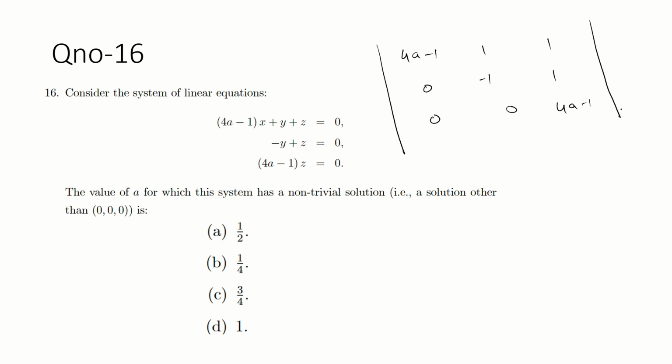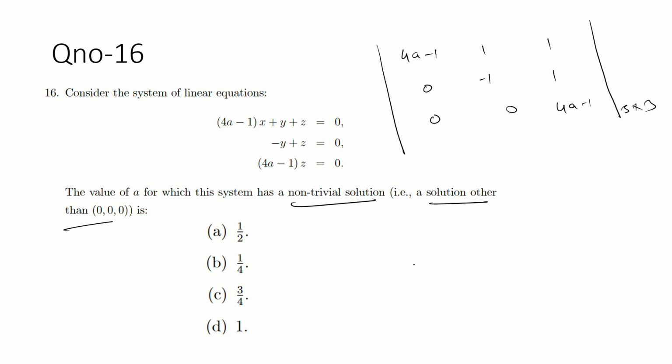A 3 by 3 matrix, guys. The value of A for which the system has a non-trivial solution other than 0, 0. Okay, so guys, talking about the non-trivial, because 0, 0 is the only trivial solution. But non-trivial consists of what? Infinitely many solutions is a non-trivial solution.